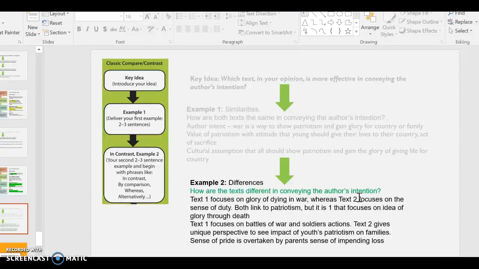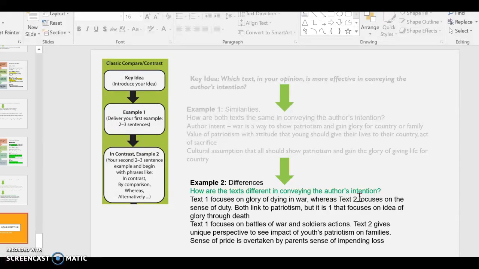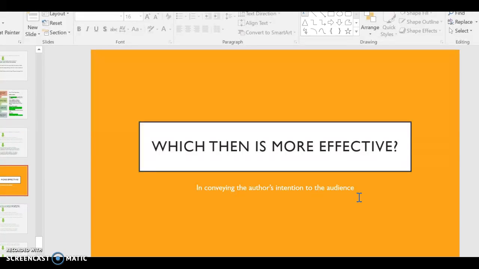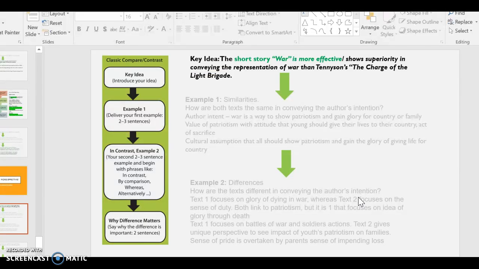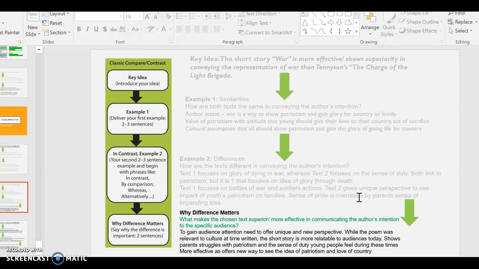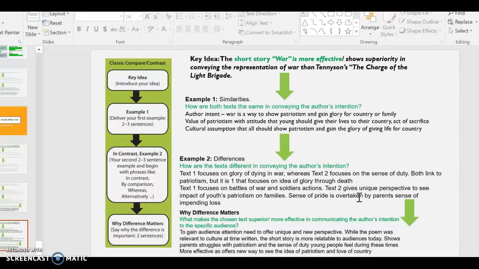And I talk about, well, this text does this, whereas text two goes beyond that. And it's from that which then is more effective in conveying the message, the purpose, the author's idea to the audience. And now I can put in my key idea because through that, I'm saying the short story War is more effective, shows superiority over Tennyson's. And that then helps me to build in why is that text more superior? And there you have it, a full paragraph.